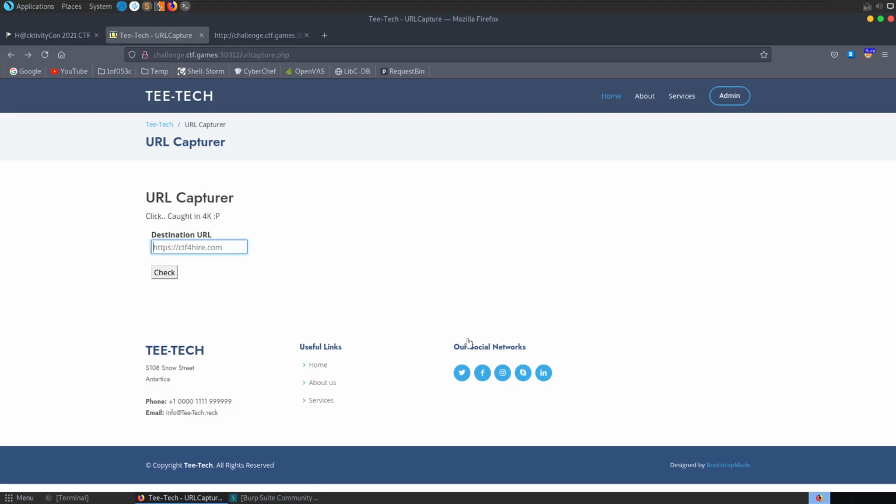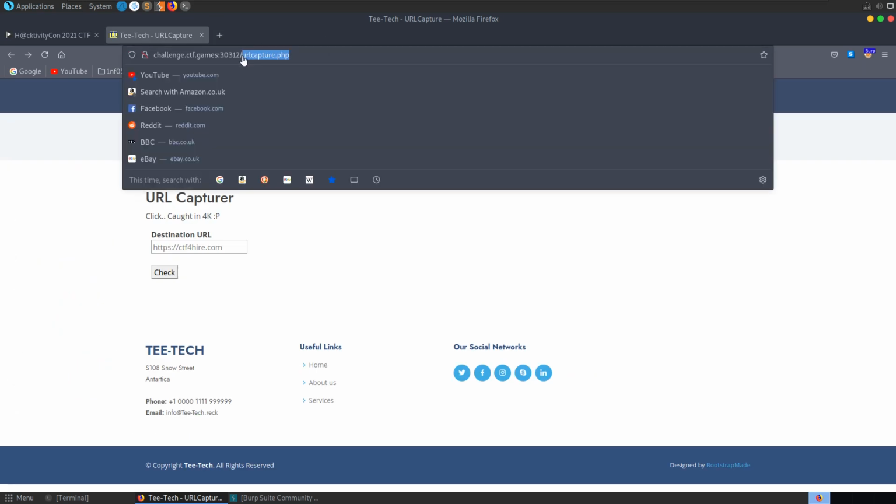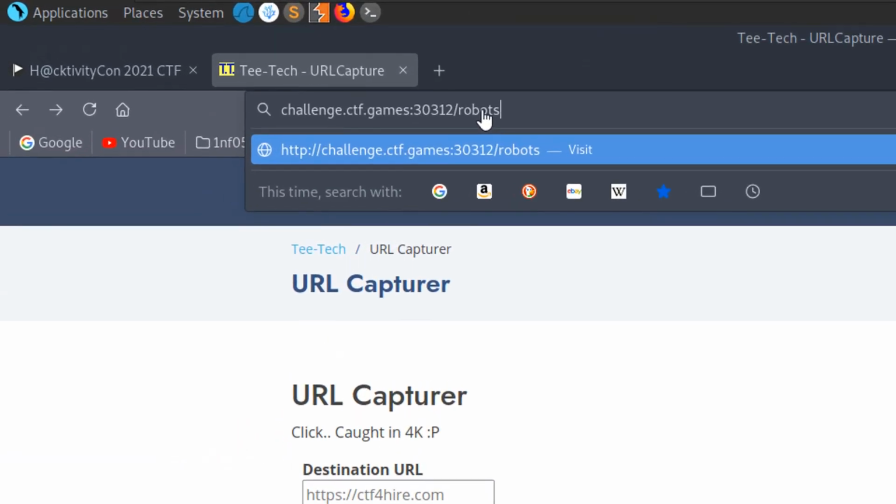So I was playing around with that for a while, but didn't get anywhere. I was also thinking maybe if we took screenshots of, for example, the admin page, because this is on the server side, maybe the server was logged in as admin, and taking a screenshot would capture the admin page, which would have a flag in it or a password or something like that. But it wasn't really getting anywhere, and at this point my teammate found something,